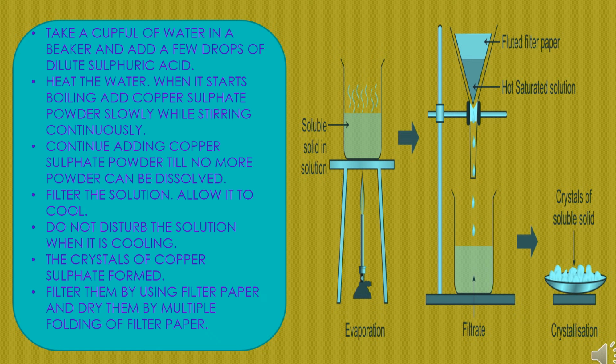Filter the solution and allow it to cool. Do not disturb the solution when it is cooling. The crystals of copper sulfate form. Filter them using filter paper and dry them by folding the filter paper multiple times. So here we discussed the process by which crystals form from the copper sulfate solution, and the process is called crystallization.